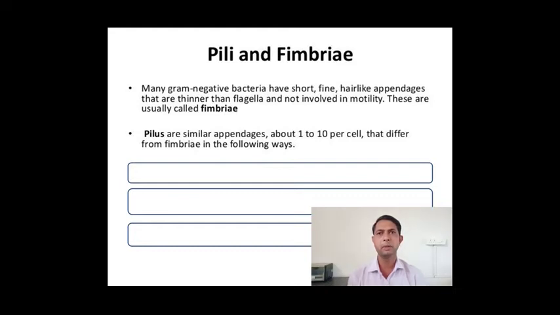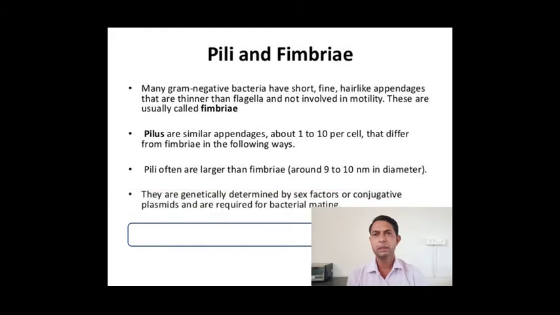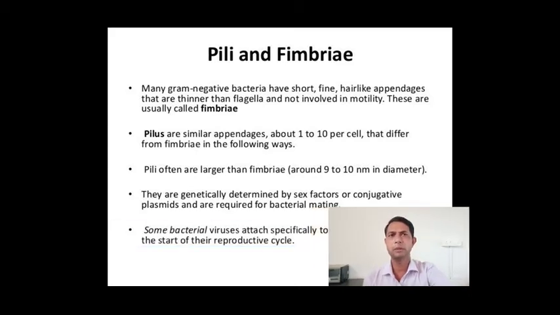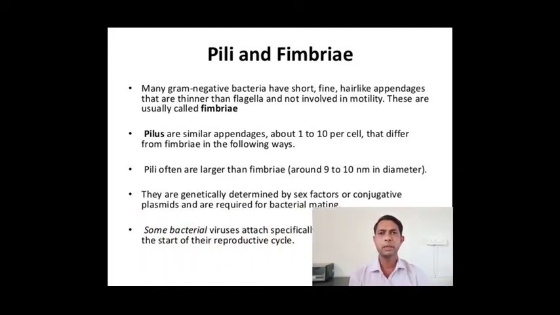Pilus or pili are similar appendages, but 1 to 10 per cell, that differ from fimbriae in the following ways. The first is that pili often are larger than fimbriae. Then they are genetically determined by sex factors or conjugative plasmids and are required for bacterial mating, or we can say reproduction. In reproduction they are important. Some bacterial viruses attach specifically to these particular pili and they undergo reproduction.